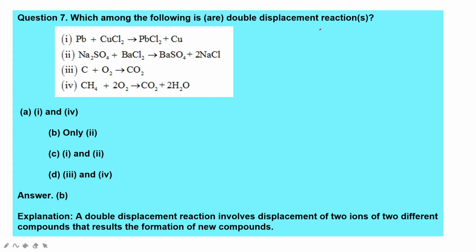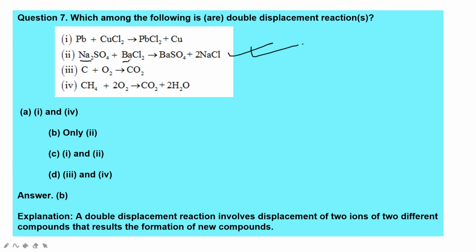Which among the following are double displacement reactions? 4 are given. Lead and copper chloride, sodium sulfate and barium chloride, carbon and oxygen, methane and oxygen. Which one is the right answer? It is sodium sulfate and barium chloride. When they are reacting, it forms barium sulfate and sodium chloride. It is a double displacement reaction.